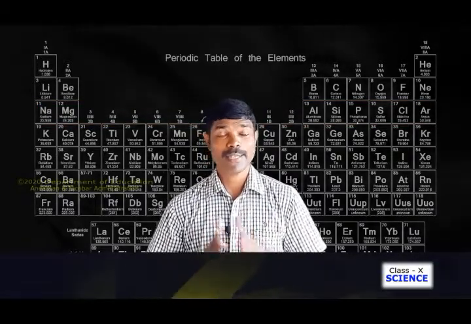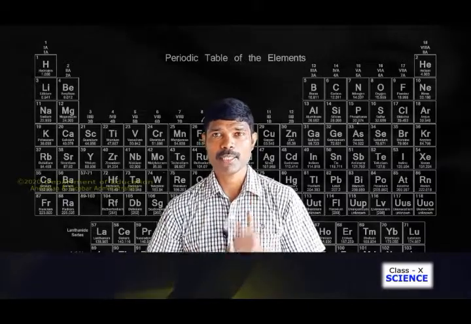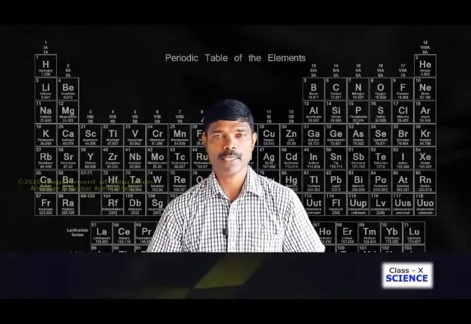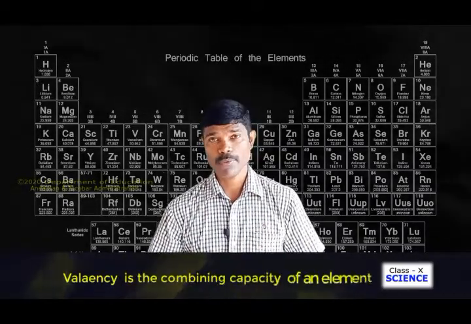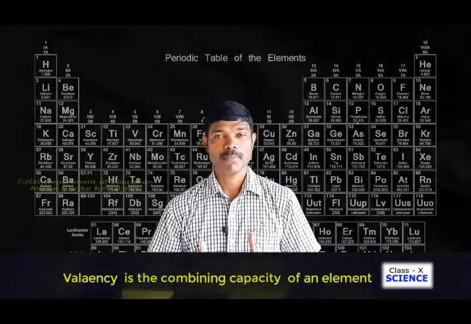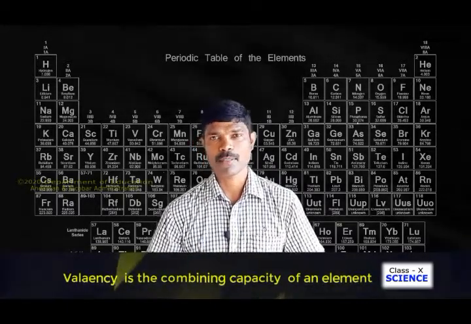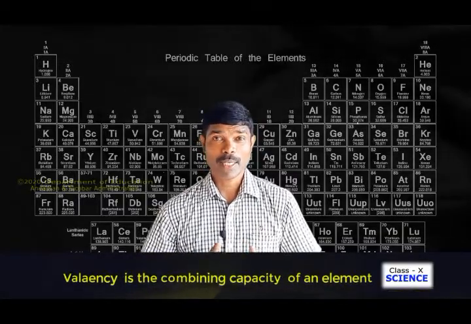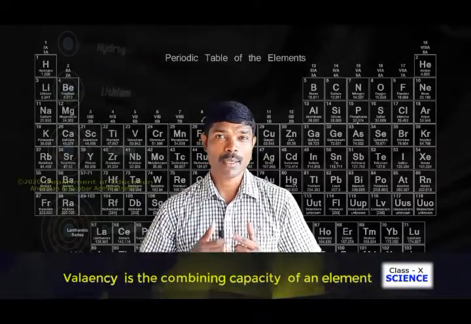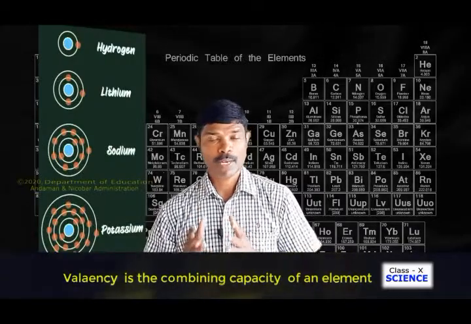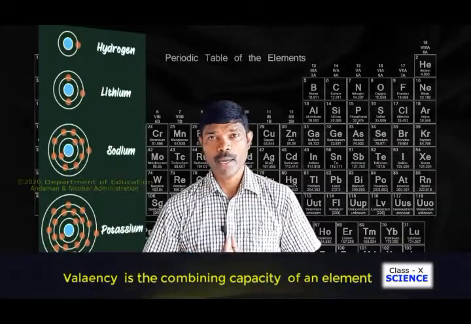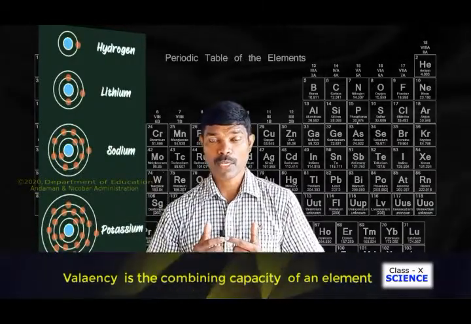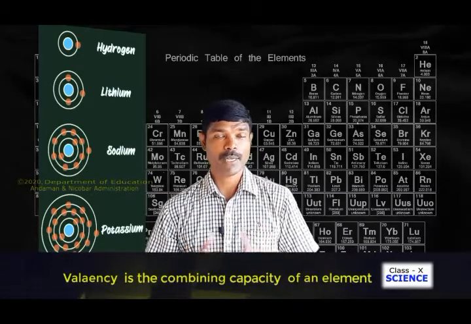Let us now learn trends in the modern periodic table. Firstly, we will discuss valency. Now you should know what valency is. Valency means the combining capacity of an element, which you must have studied in class 9. So valency can be found out by the number of electrons present in the valence shell or the outermost shell, right? If the outermost shell has one electron, then its valency will be 1.